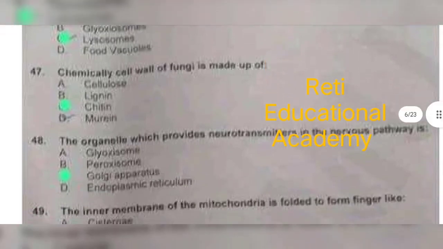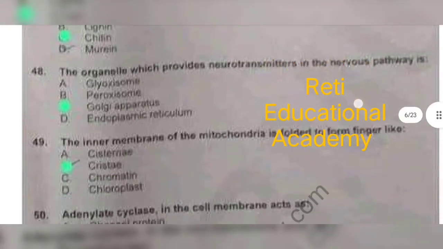Question number 47. Chemically, cell wall of fungi is made up of. Comment the right answer. Question number 48. The organelle which provides neurotransmitters in the nervous pathway is Golgi apparatus. Question number 49. The inner membrane of the mitochondria is folded to form finger-like cristae.